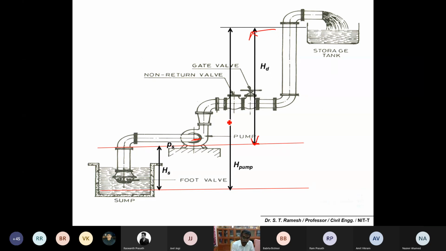Okay, and if you add this one together, HS plus HD is equal to the static head. Is it fine? Now you can look into the diagram: HS, HD, and the static head.